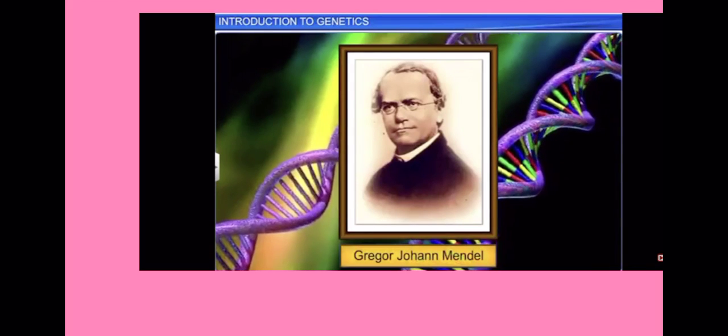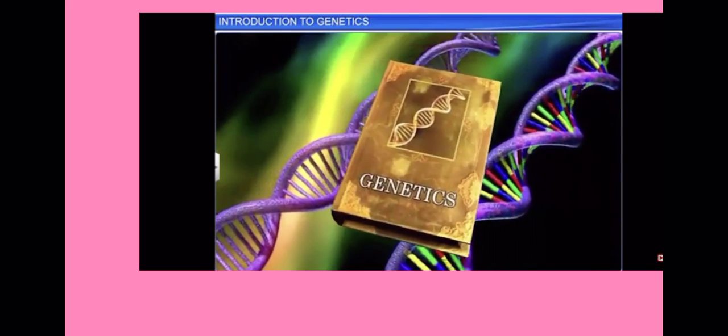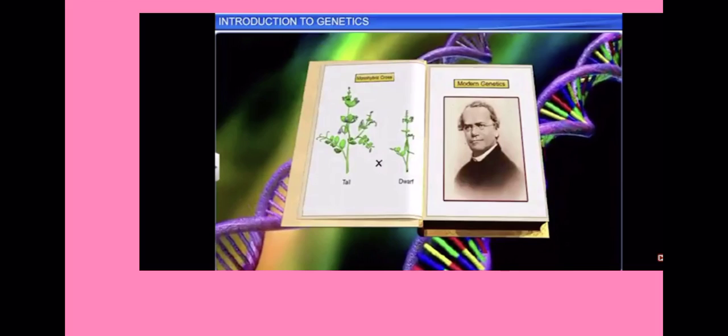However, our ancestors had very little knowledge about the scientific basis of genetics. It was only in the mid-19th century that advances were made in the field of genetics by Gregor Johann Mendel. Mendel was an Augustinian priest and scientist who gained fame posthumously for spearheading the science of genetics.